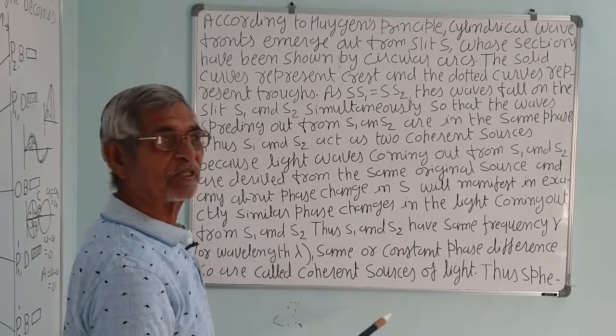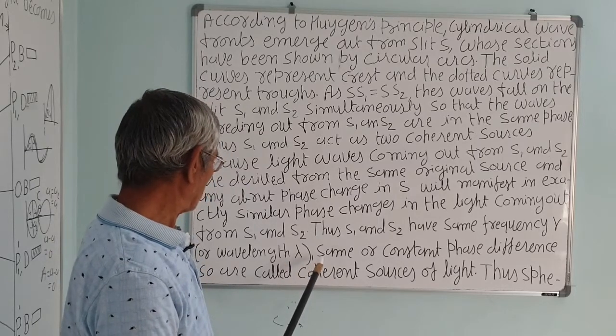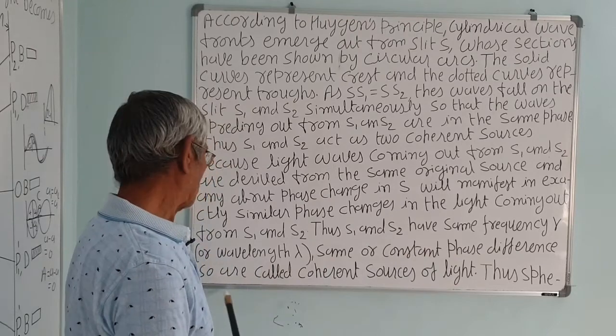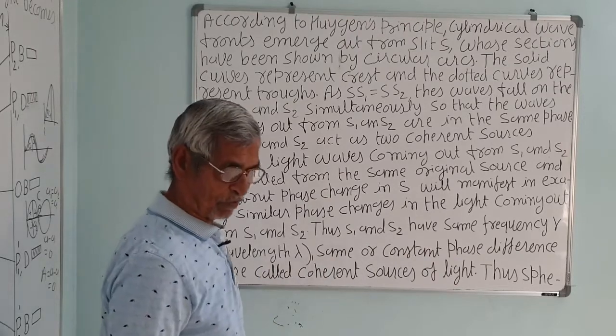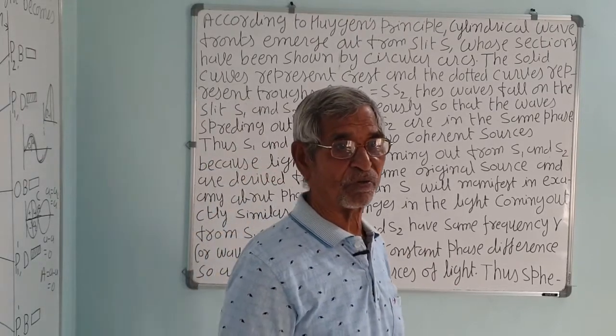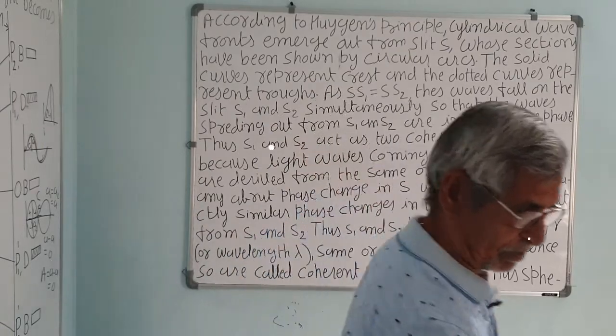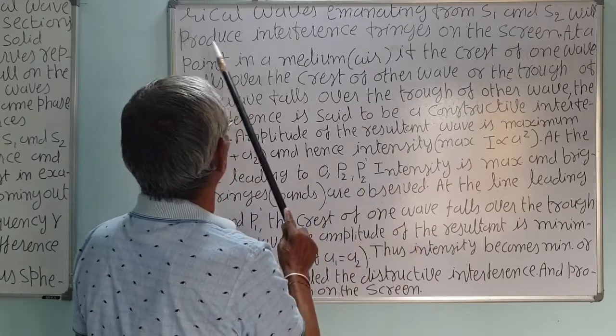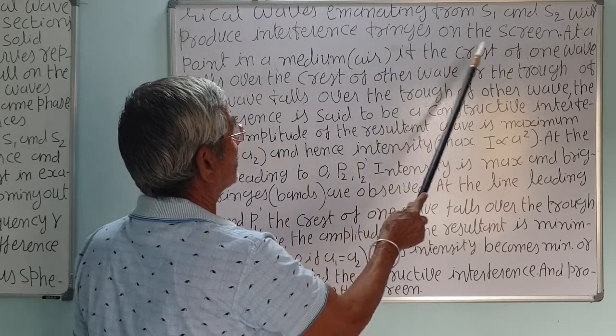Frequency same, that is, wavelength is same because they are originating from the same source, with constant phase difference, and so they are called coherent sources of light, because we need coherent sources of light for interference. The spherical waves emanating from S1 and S2 will produce interference fringes on the screen.